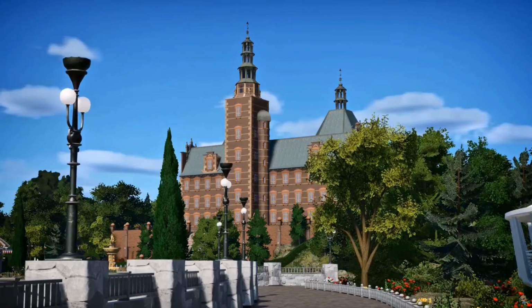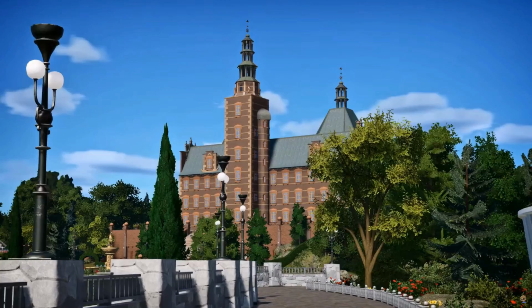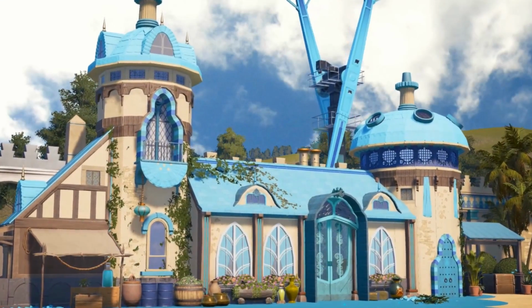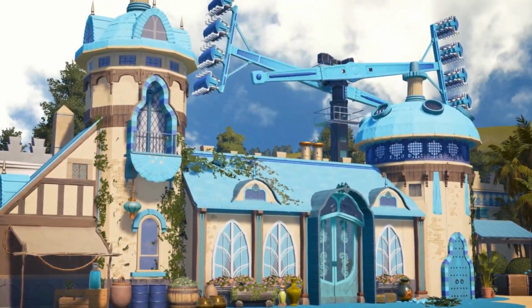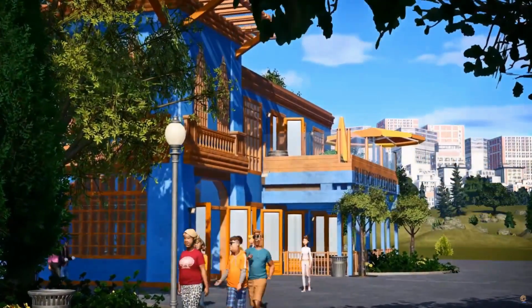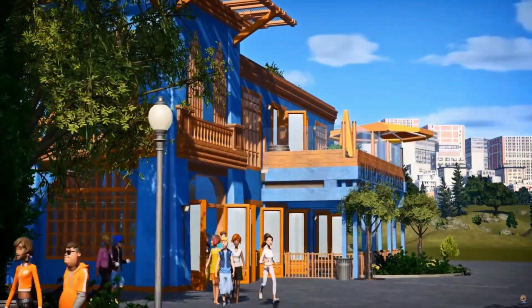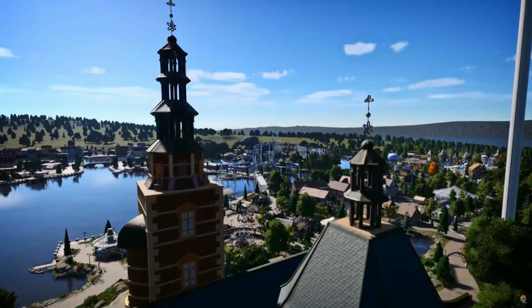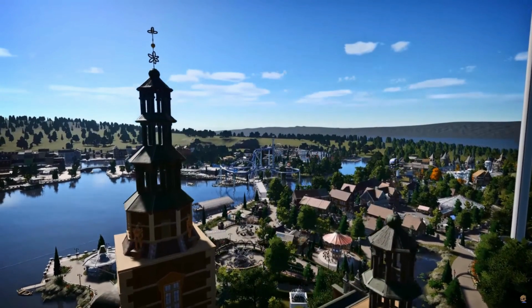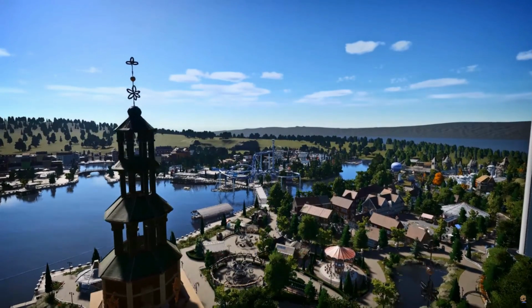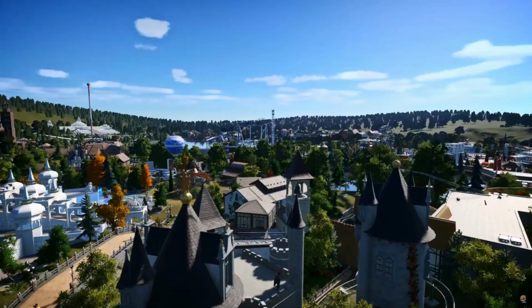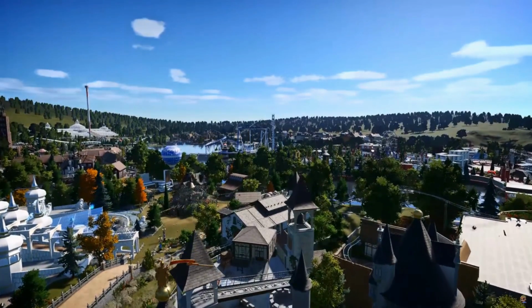As we wrap up this tutorial, I want to thank you for joining me on this adventure. Whether you're a seasoned park builder or just starting out, I hope you've gained valuable insights and inspiration to create your own unforgettable parks in Planet Coaster. Remember, the sky's the limit when it comes to unleashing your creativity in Planet Coaster. So go ahead, build, experiment, and most importantly, have fun.